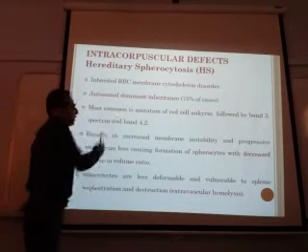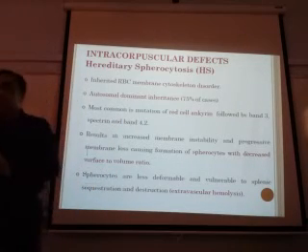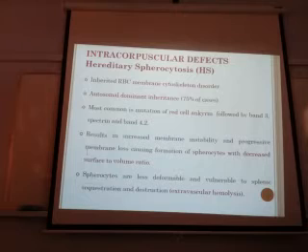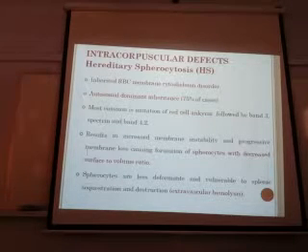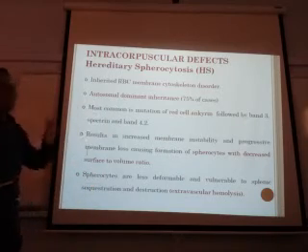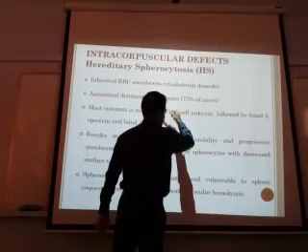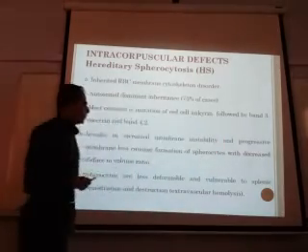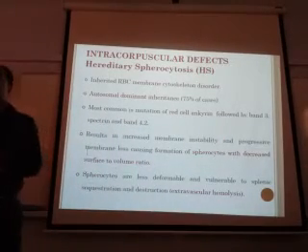And what is the mutation here? The most common mutation is in red cell ankyrin. I will tell you what is ankyrin. Red cell ankyrin, followed by band 3, spectrin and band 4.2. But the most common is red cell ankyrin mutation. What will it lead to?